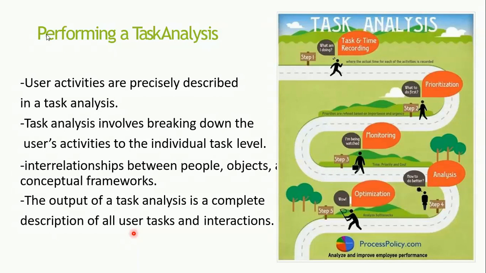And also the objects are sorted in a different manner. That is, people who are the subject of sentences. We say the people who are the subject of sentences, normally the users of the system, are the subject of sentences. So how these people, that is the normal users, are going to interact with the objects also has to be recorded. And other than this, some are abstract objects. So that also has to be sorted out. So you have to categorize the objects as well while doing the task analysis.